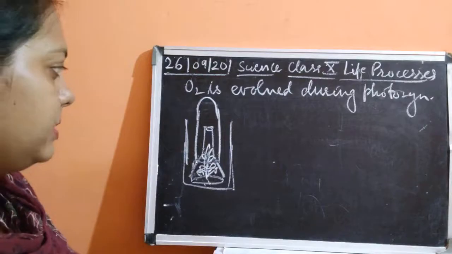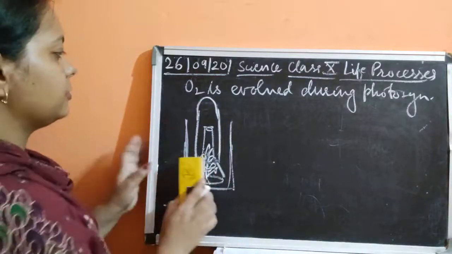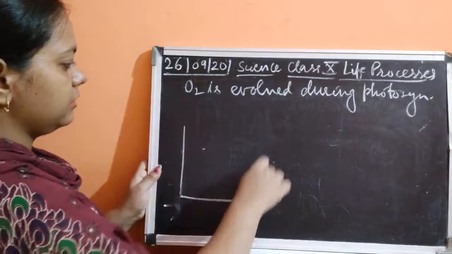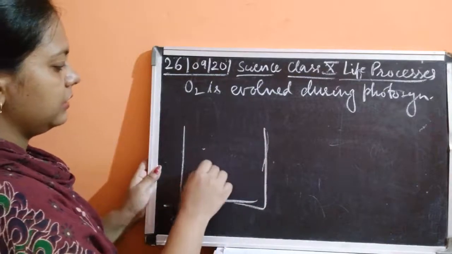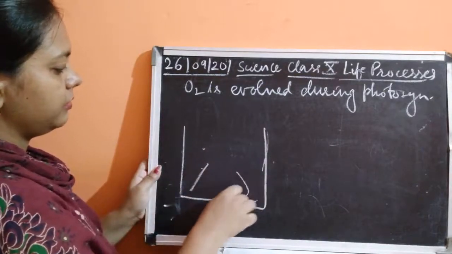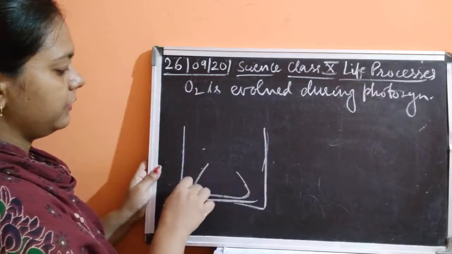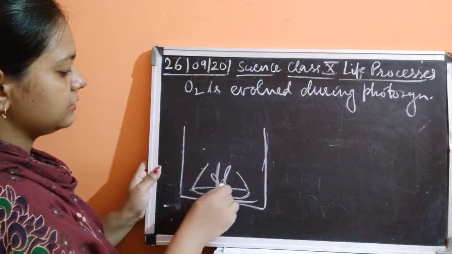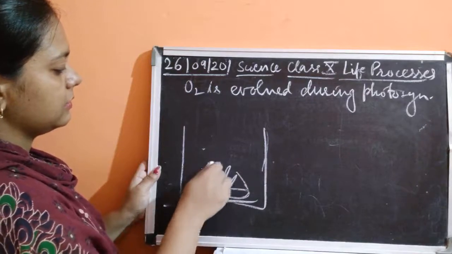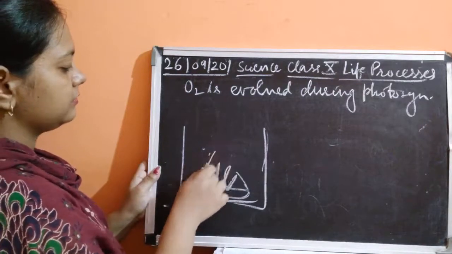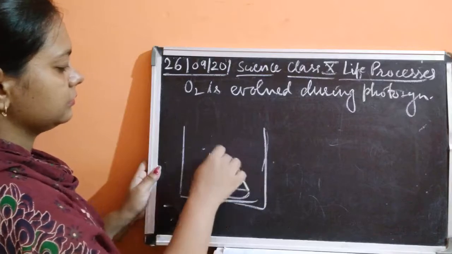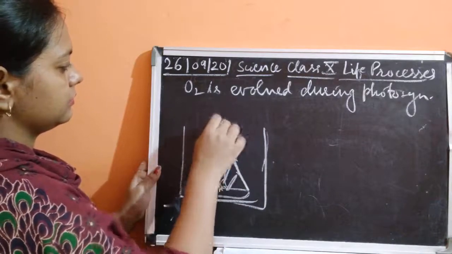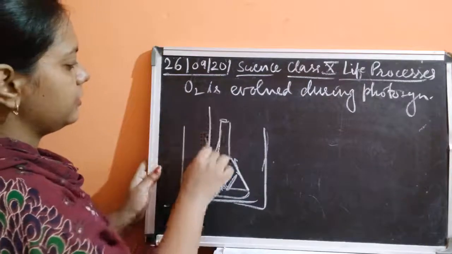I think this might be visible, or I must draw it more neatly. You have to take one beaker, then just put one funnel inside it. Inside the funnel you will take the plants, and then invert a test tube over it.